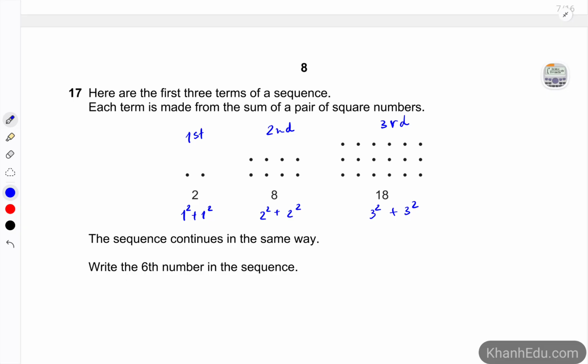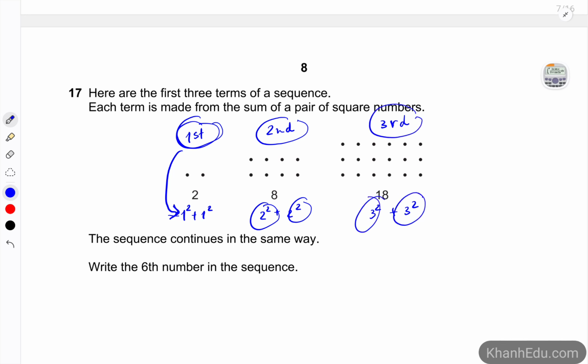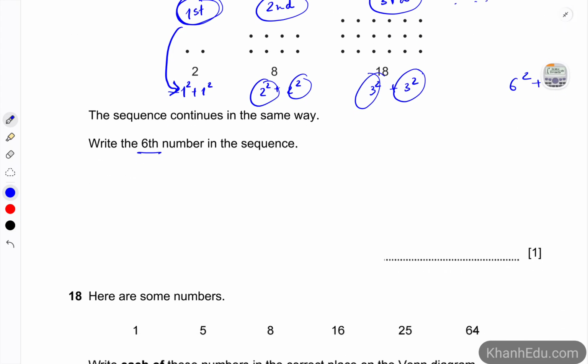And you can notice the position: the first term uses the number 1 and 1. Here we have number 2, and here is also number 2. Here is number 3, and here is also number 3. So write the 6th number in the sequence. Then for the 6th, it's going to be 6 squared plus 6 squared. And we have 36 plus 36, which is 72.